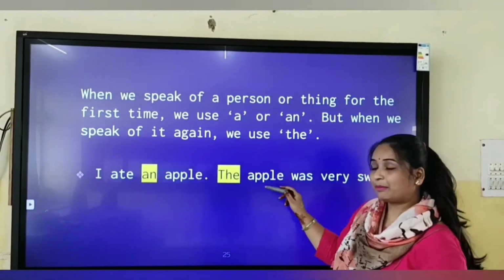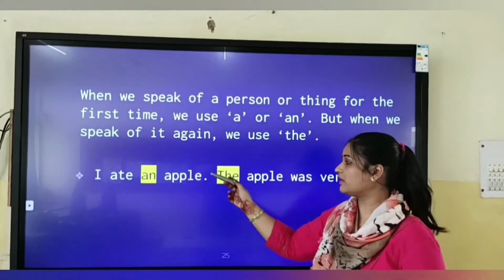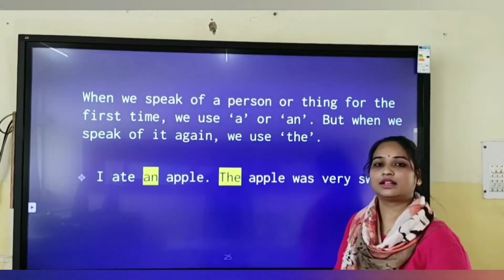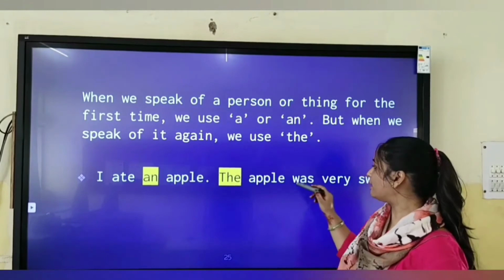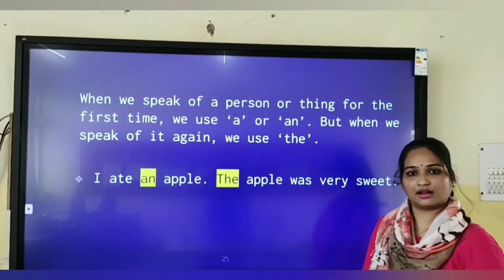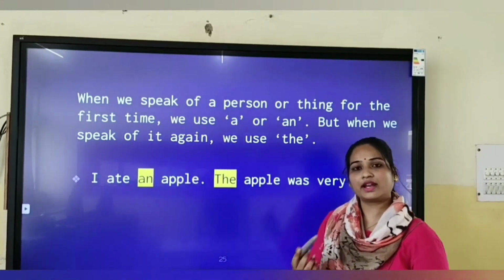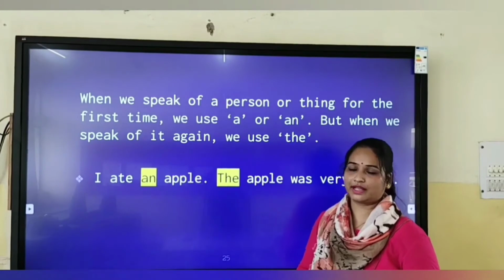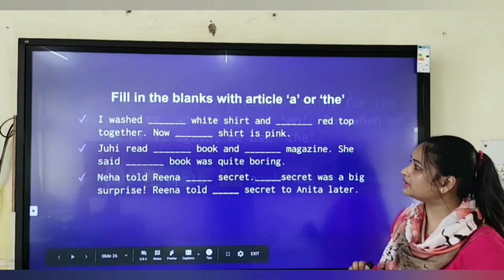But apple is known already because you have introduced it already. So when we are using it again, we'll use article the before this. So the apple was very sweet. I have placed article the. This you have to keep in mind. Whenever the noun is repeating second time, then you will place article the. Here are the examples.